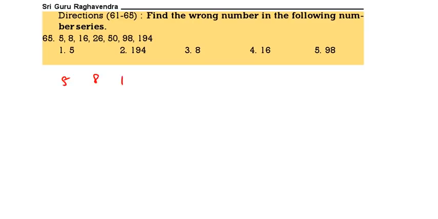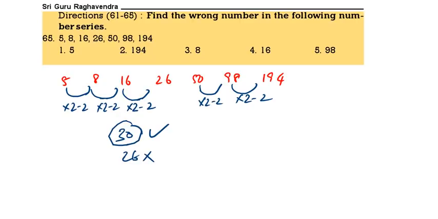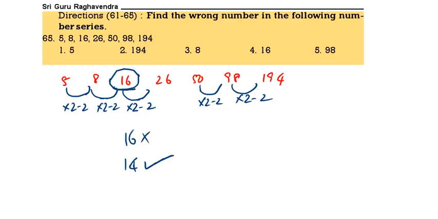5, 8, 16, 26, 50, 98, 194. If you see this one, it will be very easy. Into 2 minus 2, this is also into 2 minus 2, this is also into 2 minus 2, then into 2 minus 2. 16 into 2 is 32, minus 2 is 30, not 26. So 8 into 2 is 16, 16 minus 2 is 14. So 16 is wrong, 14 is correct. So 16 is the wrong number.